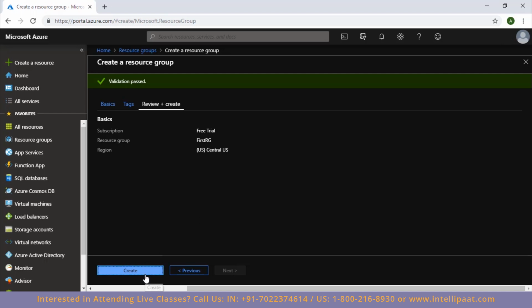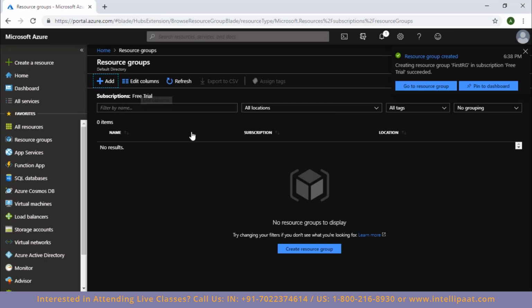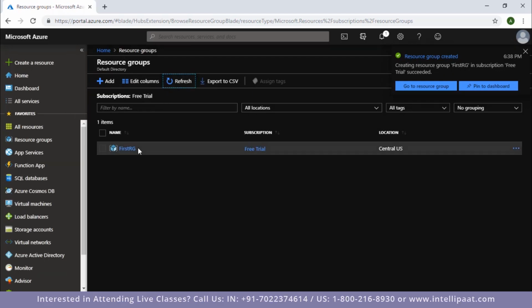So here is all the details that I've filled for my resource group. Now I just have to click on create, and it says that validation has passed and my resource group has been created. Now as you can see, as soon as the resource group was created, I got a notification that a resource group has been created. So if I click on refresh, here's my resource group.